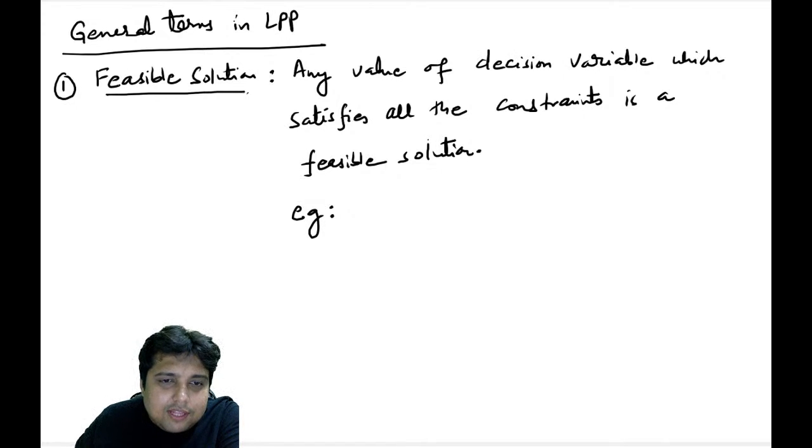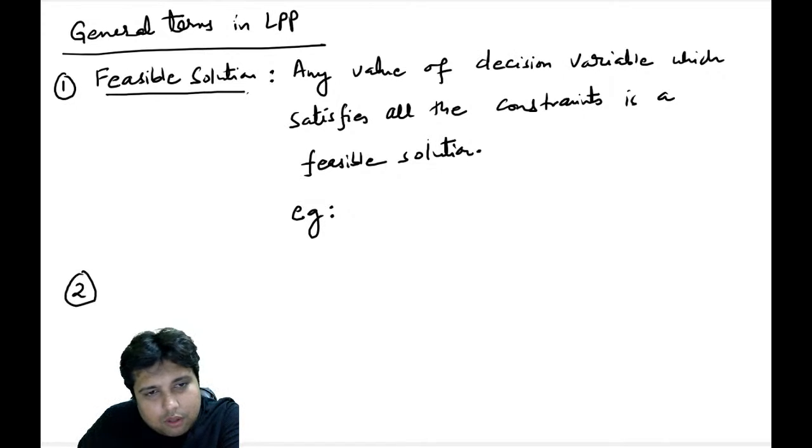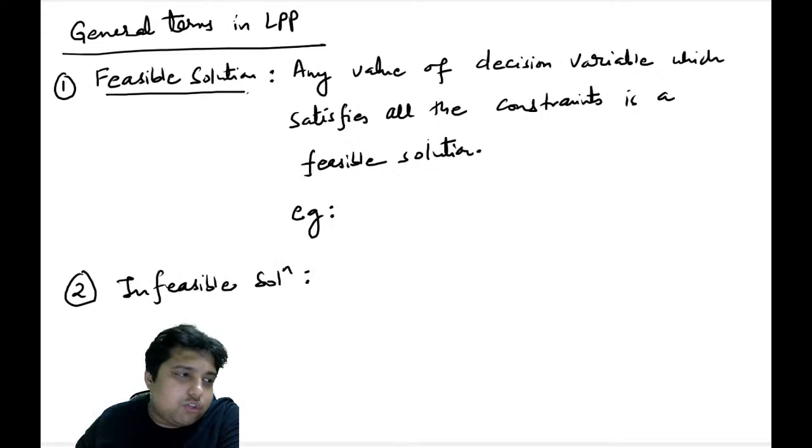Then the next, my friends, is infeasible solution. So what is an infeasible solution?